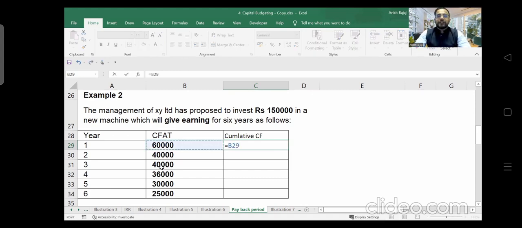So the first year profit is how much? It is 60,000. Now what is going to be the second year total profit, including this year? It is going to be 60,000 plus 40,000. It is going to be 1 lakh. Then what is going to be the cumulative profit?